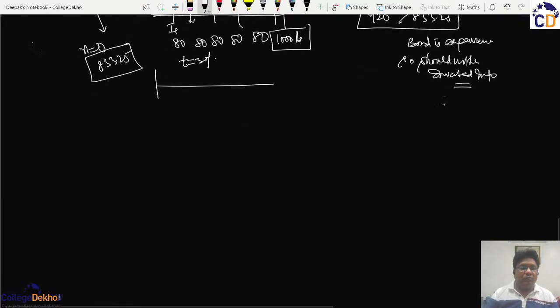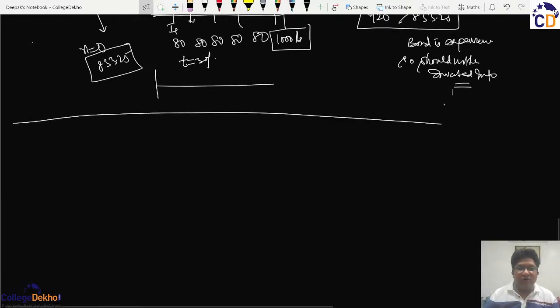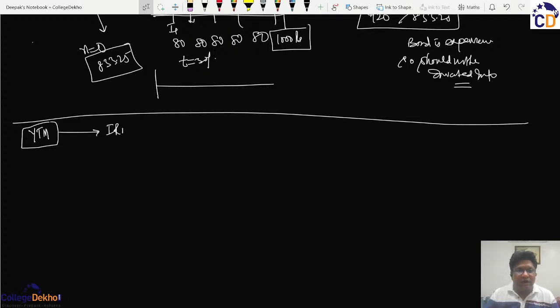Now, moving forward, let me give a hint of how to calculate the YTM. The yield to maturity can be calculated on the IRR basis.